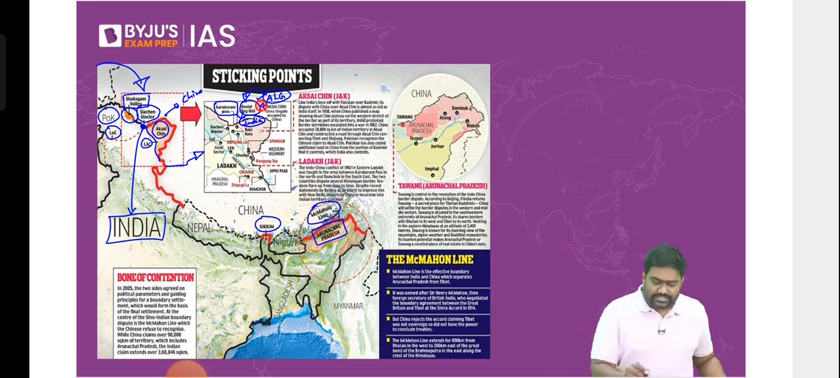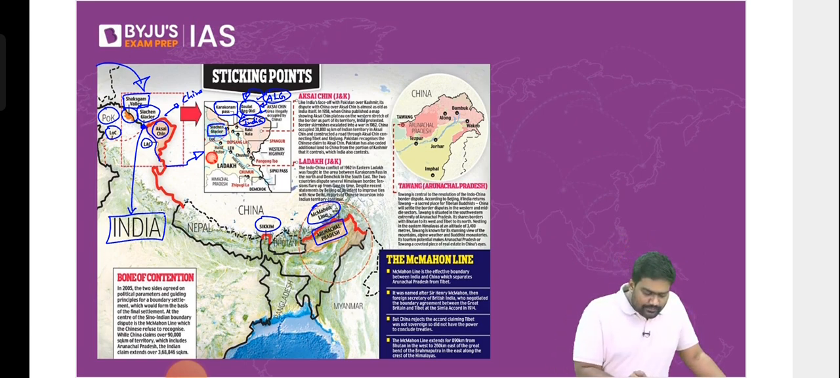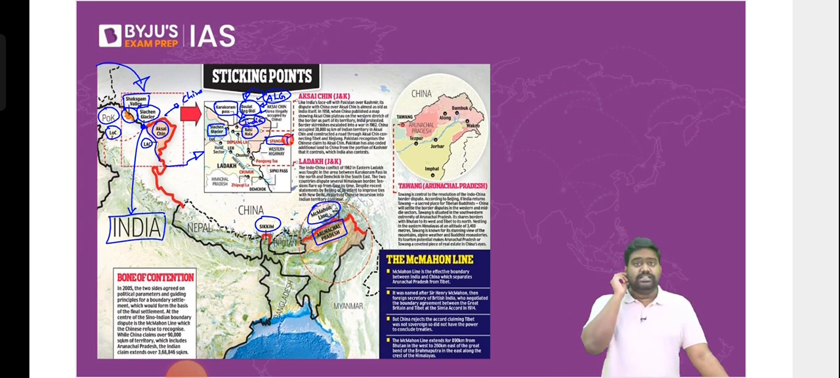So DBO is vital for India. It's a forward position, and the Indian Army dominates the Daulat Beg Oldi region. You can see Siachen Glacier again here. Next, you can see the Rakal Nala, another flashpoint. The Spangnur Gap, where we recently witnessed clashes between India and China.